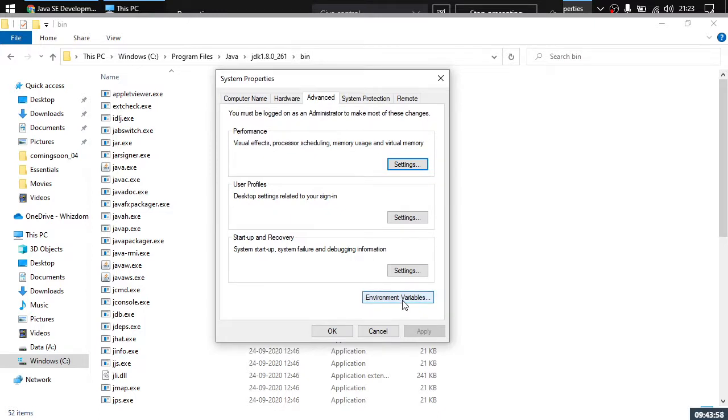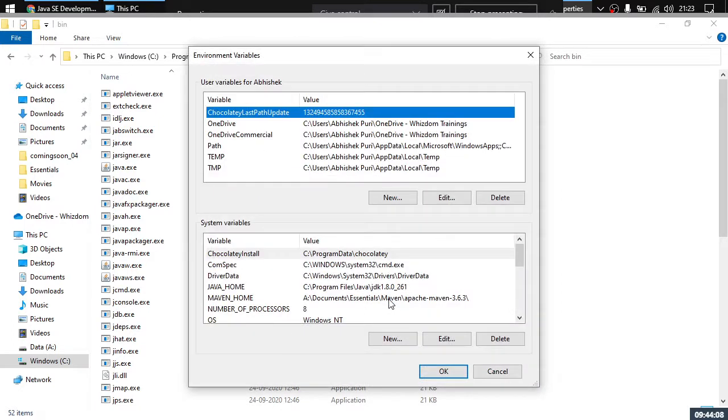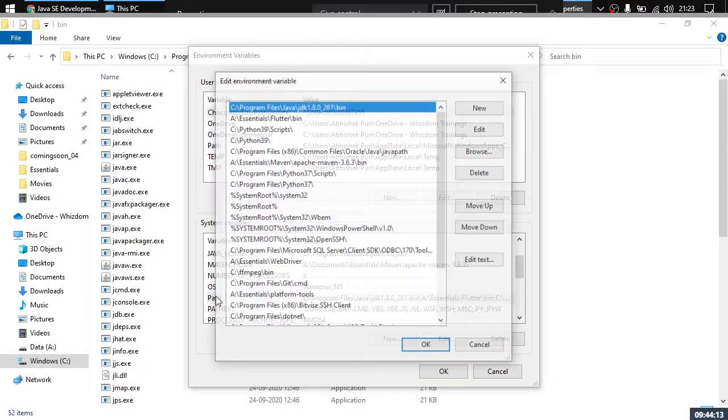For Windows XP users, I would suggest upgrading to the latest version of Windows, that is Windows 10. Windows XP is obsolete and it may cause a lot of troubles later on. Click on environment variables and here scroll down and look for the path variable.